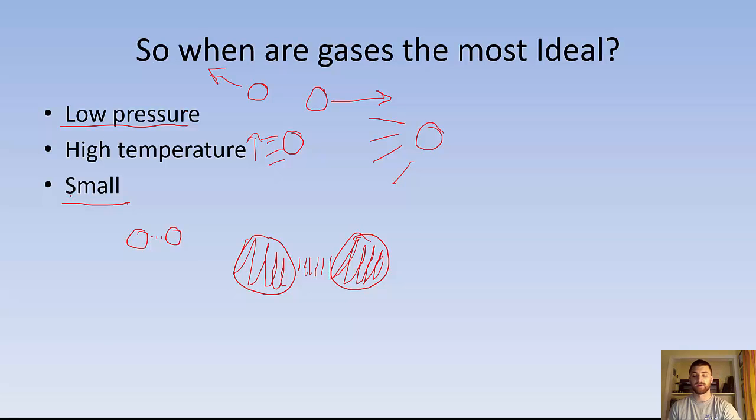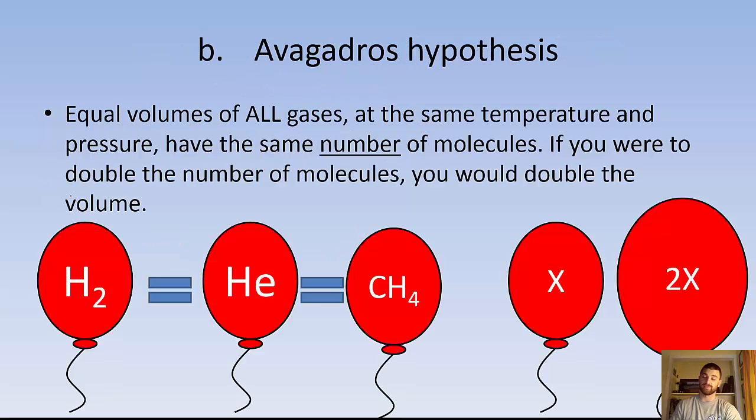And then one last thing about gases, we've got Avogadro's hypothesis, which says equal volumes of all gases at the same temperature and pressure have the same number of molecules. So if you were to double the number of molecules, you would double the volume. Basically, it's saying if I have 1 mole of H2 at a certain temperature, pressure and volume, it's going to take up the same volume and have the same number of particles as helium under the same conditions.